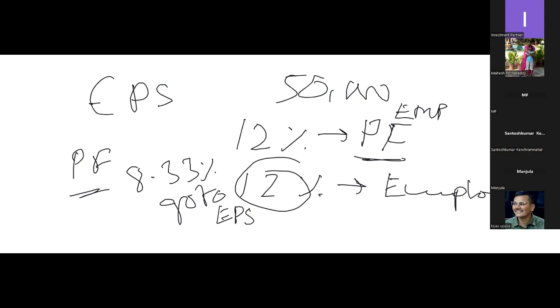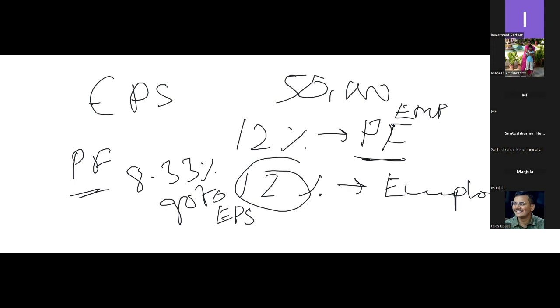For example, if my salary is 50,000, my employer is supposed to pay 12% of this, that is 0.12, which is 6,000 rupees. Out of this 6,000 rupees, 1,250 has gone to my EPS. The remaining 4,750 from the employer will go to the PF account.